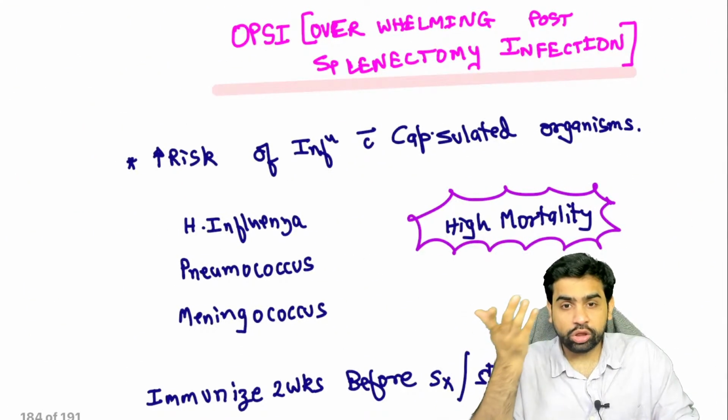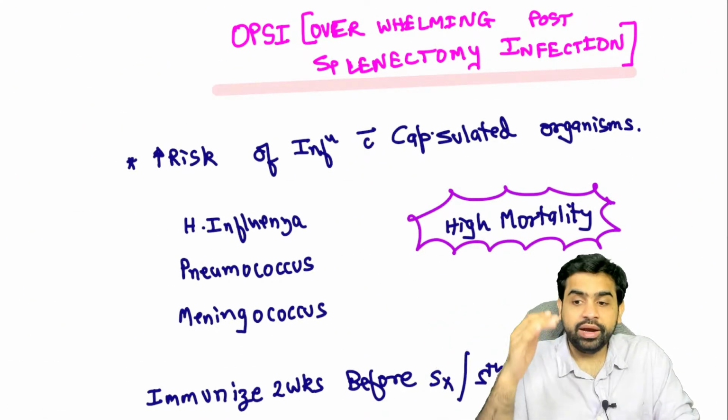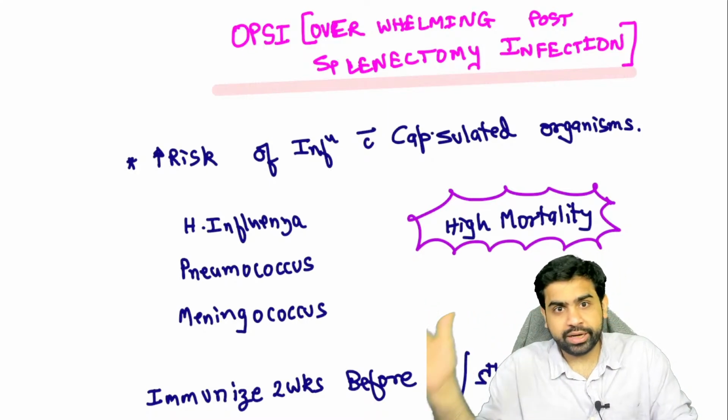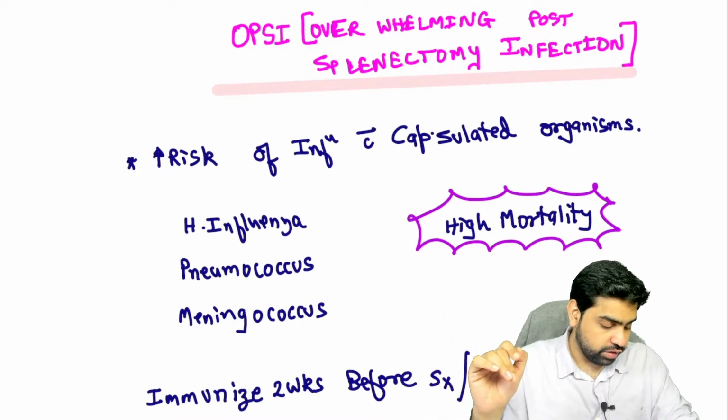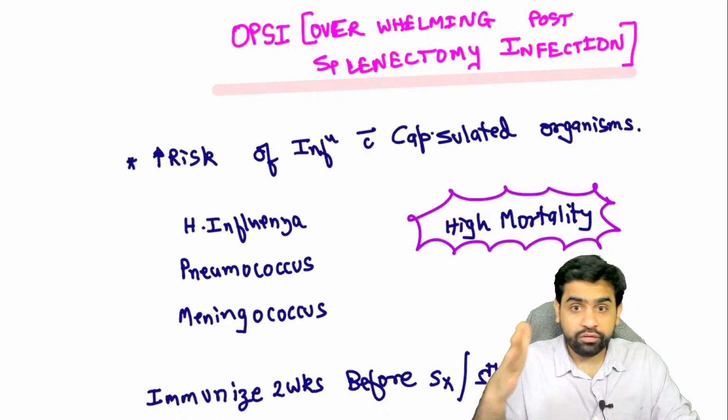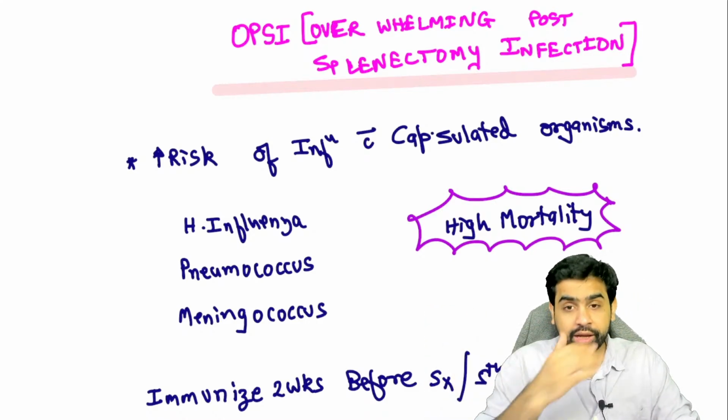Then there's something which is called an OPSI. So what is this OPSI? It is an overwhelming post-splenectomy infection. It is not an opportunistic post-splenectomy infection. Some students kind of say that. So what you need to understand is that it is overwhelming post-splenectomy infection. Okay, now why does this occur?